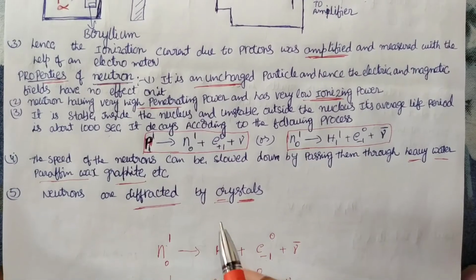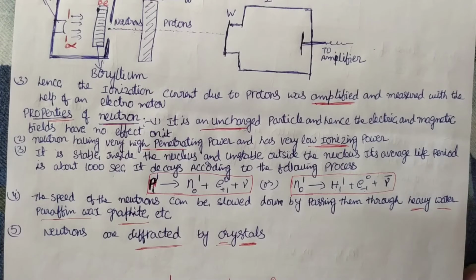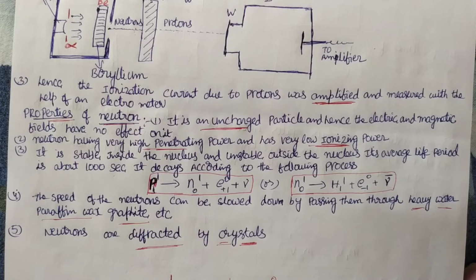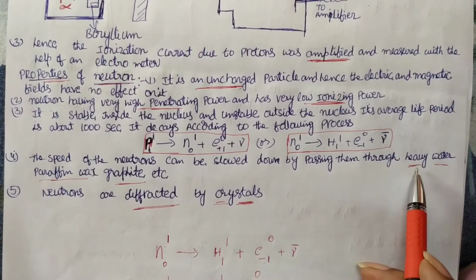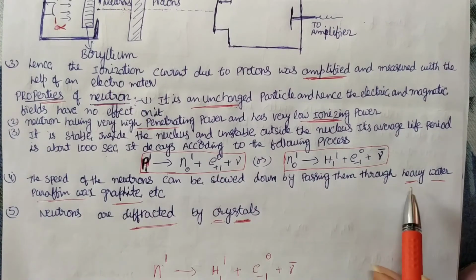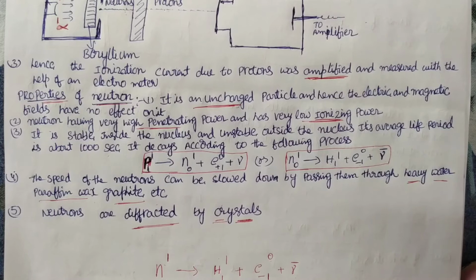These neutrons are used in the nuclear fission process, that is, in the atomic bomb. To continue the nuclear fission process in an atomic bomb, we need a slow-moving neutron. So to get a slow-moving neutron, they use heavy water. The neutrons generated here pass through heavy water, paraffin wax or graphite. Then the speed will decrease.